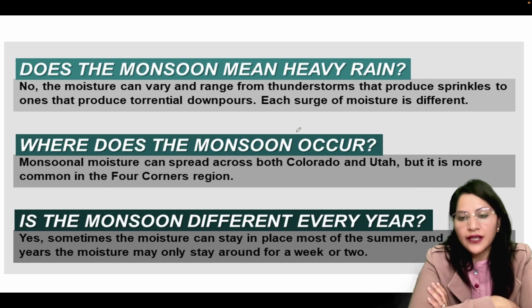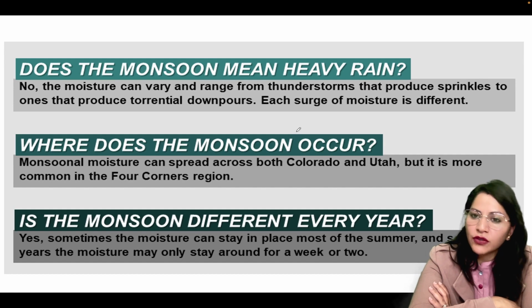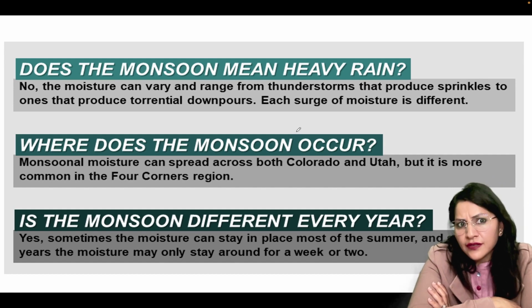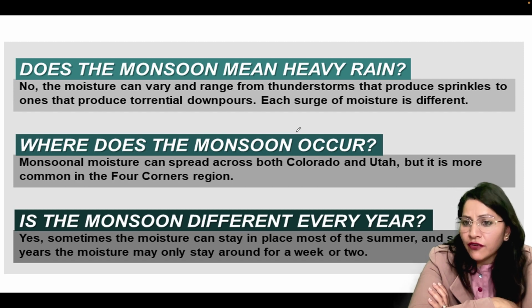These winds change their direction from sea to land for 6 months and land to sea for the next 6 months.